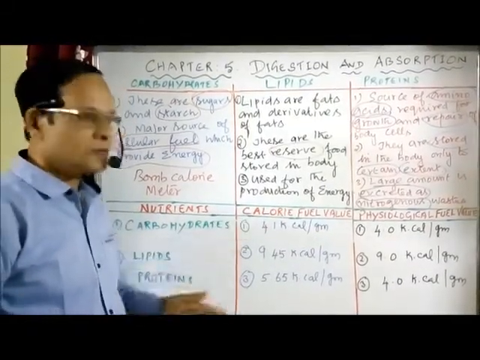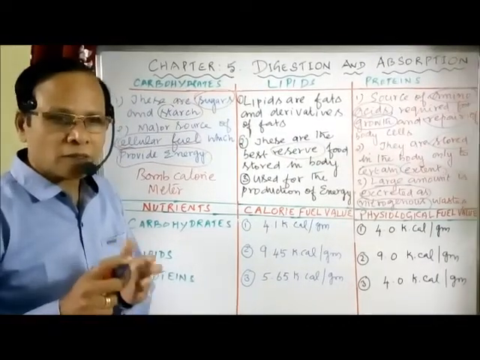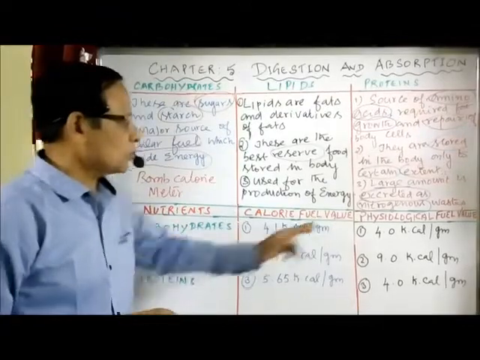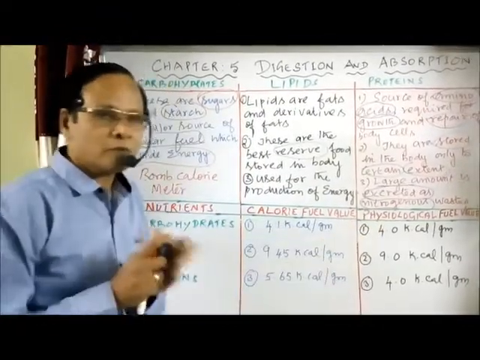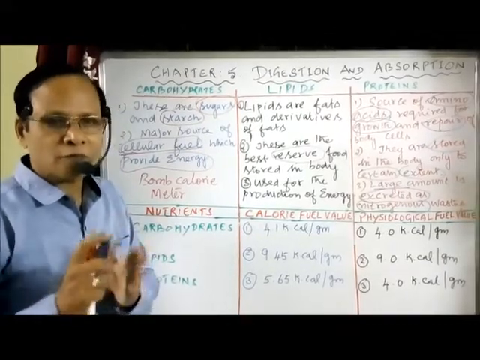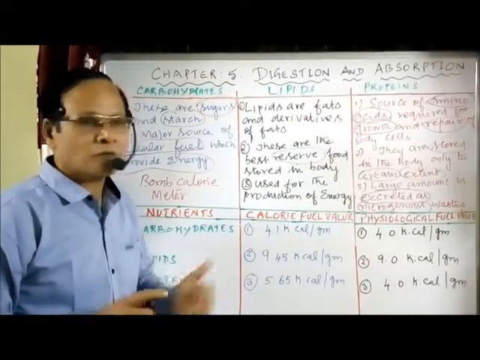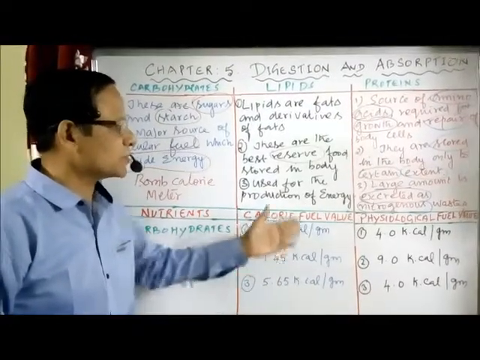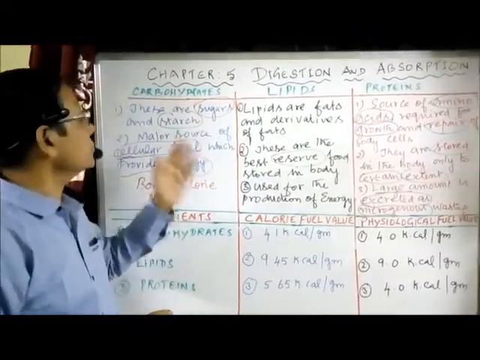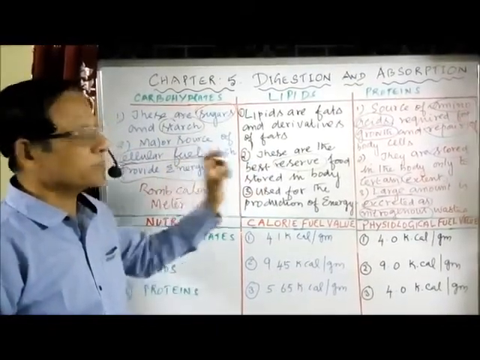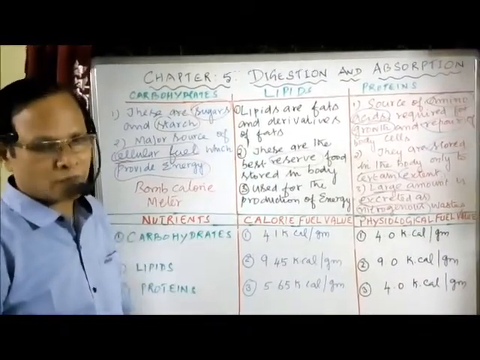So calorie value means the amount of energy released by 1 gram of any food substance in a bomb calorimeter. And what is physiological fuel value? The amount of energy released by 1 gram of any food substance within the living body or within the living cells. That is the comparison between calorie fuel value and physiological fuel value. That's about the calorie values of the different materials, how far we need these materials, how much amount we need. Okay.